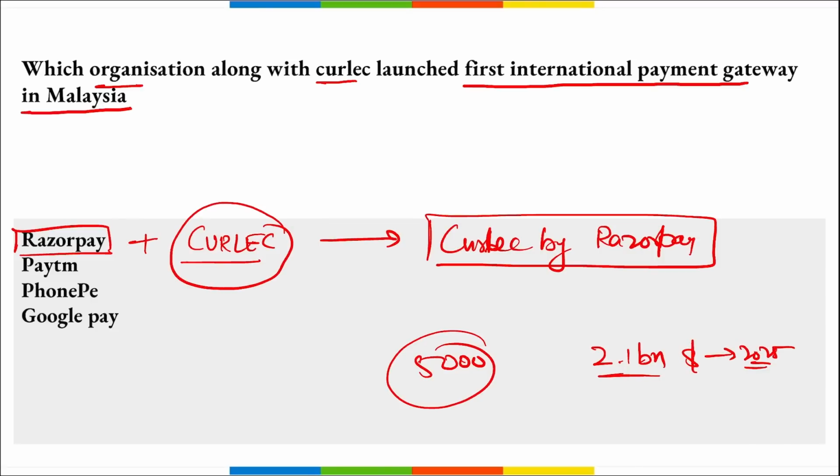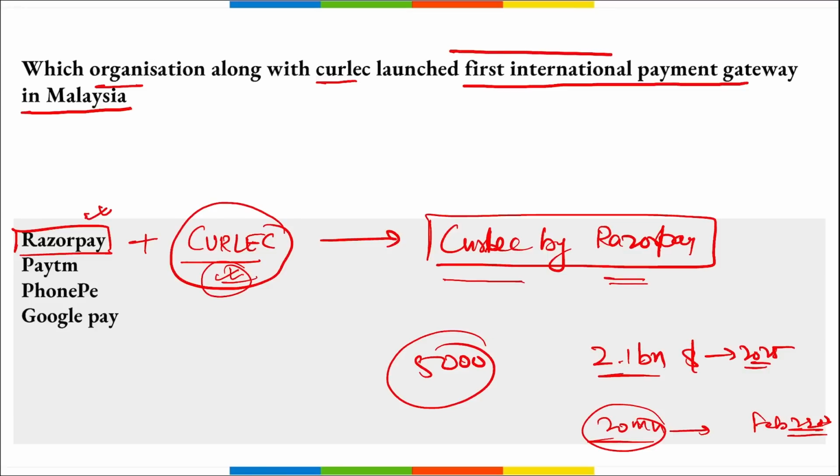Right? Also remember, Razorpay bought the Malaysian startup Karlak in a $20 million US deal in February 2022. Correct?